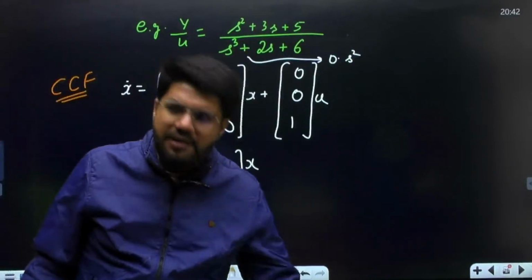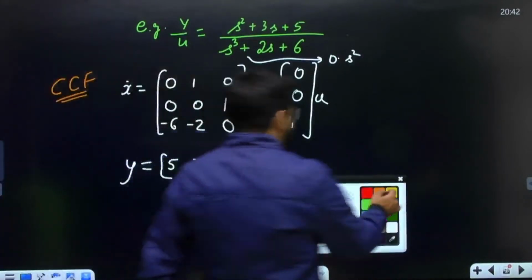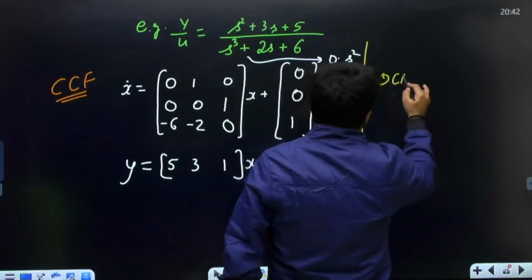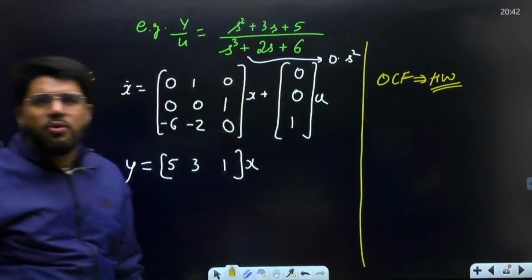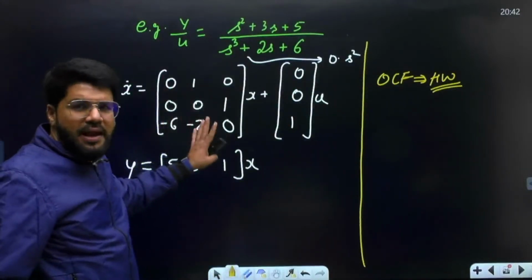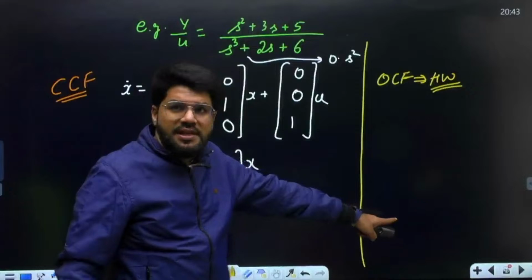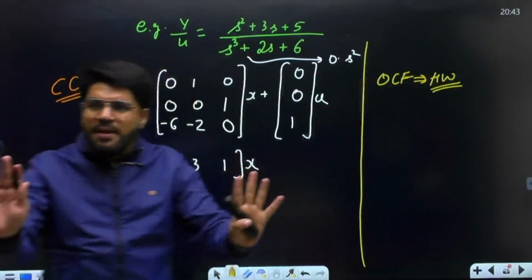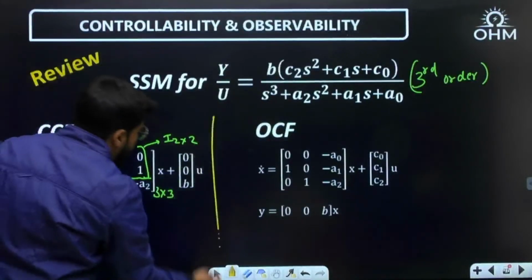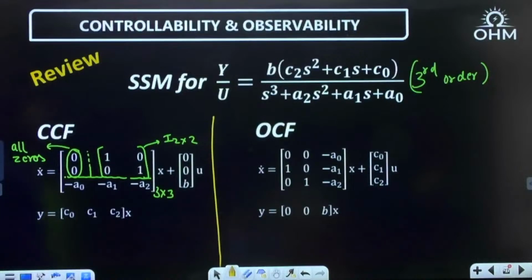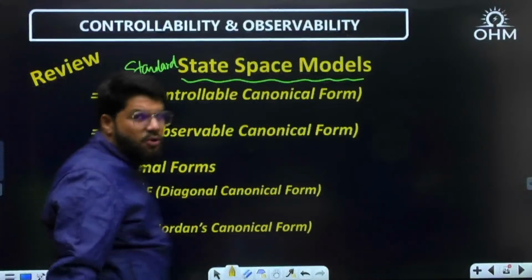Identity matrix. Done, dear? So this is the CCF. If you are done with CCF, for the same system, write the OCF on your own. Simple homework: take the transpose of this matrix. B transpose will go to C, and C transpose will go to B. Simple rules I told you already. The general answer is already written in front of you. Now let's come back to our discussion. Two more forms, DCF and JCF, I will review later once I go to Gilbert's test.